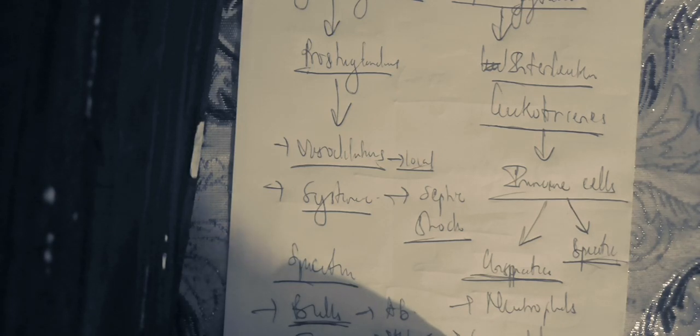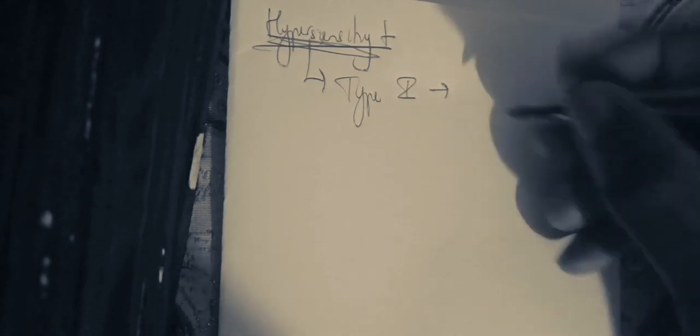When you have over-immune stimulation, the major problem the patient is going to have is a hypersensitivity reaction. So when you have an infection, this mechanism can occur. You need to know that hypersensitivity reactions are divided into 4 types. We have the type 1 hypersensitivity reaction, which is also called an allergic reaction, or anaphylaxis reaction.